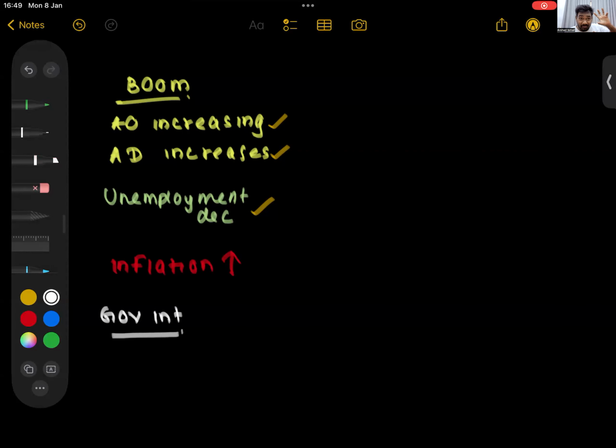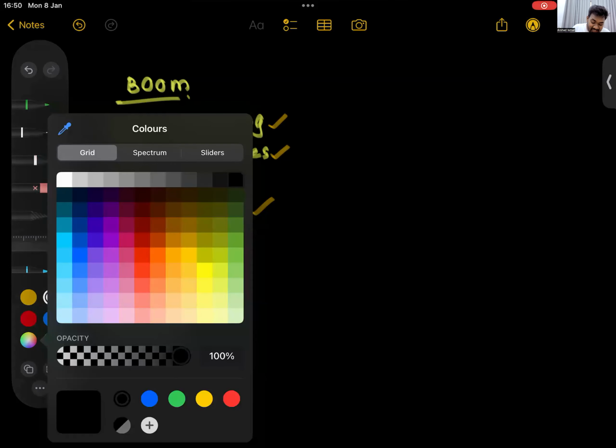Will the government have expansionary policy to expand the economy even more? Or will they have contractionary policies to bring the economy down? What do you think? Economy is in a boom. Output is rapidly rising. They are going to have contractionary policies. Okay, we will learn this in detail, don't worry what these policies are, in unit number 7 and 8.